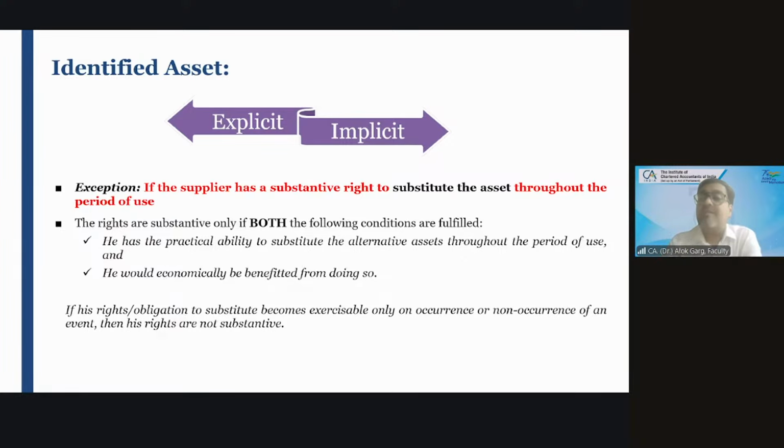So friends, if the lessor has a substantive right to substitute the asset throughout the period of use, then it will not be considered as an identified asset. The right will be considered a substantive right to substitute the asset when and only when the lessor has a practical ability to substitute the asset and the lessor would be economically benefited by substituting the asset.